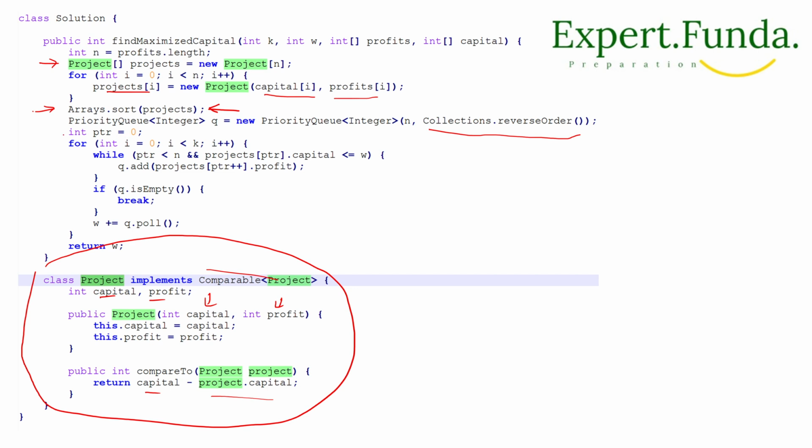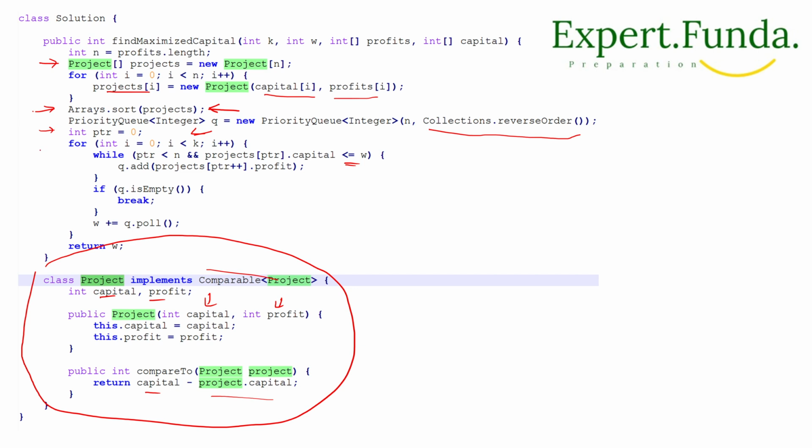And we'll take one pointer here, and we'll go with all of k. The k is given, 0, 2, 3, 4. Till that time we will go in this loop, and we'll check if pointer is less than n and project of pointer dot capital is less than or equal to the given wealth, you can say, right?